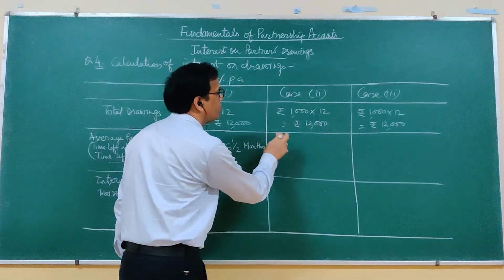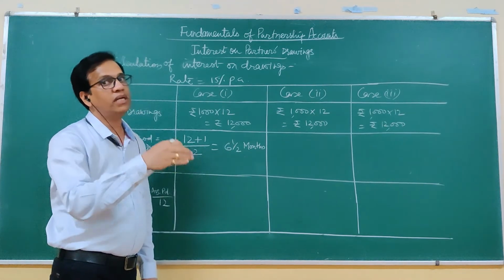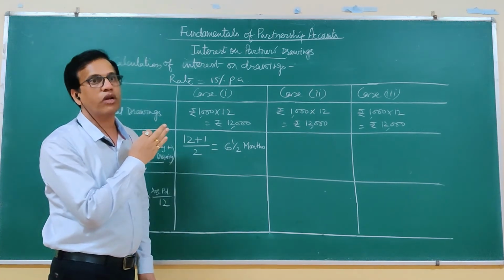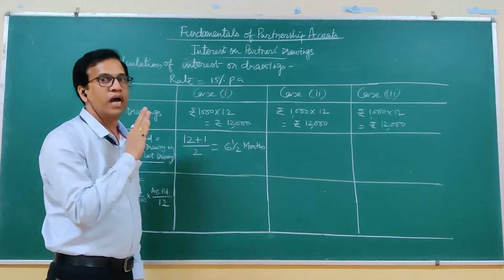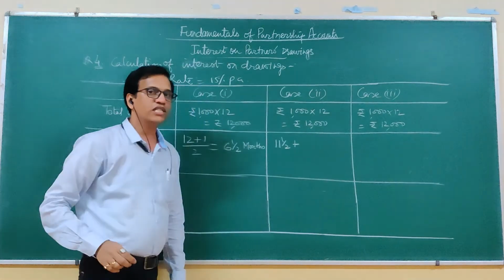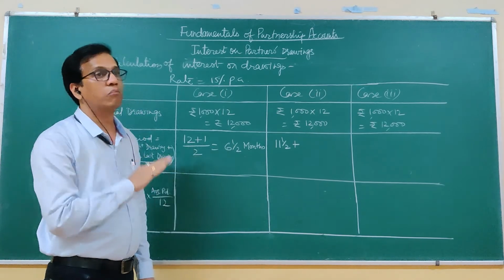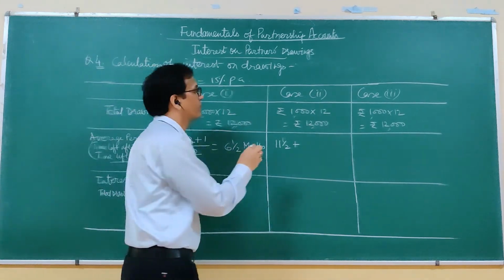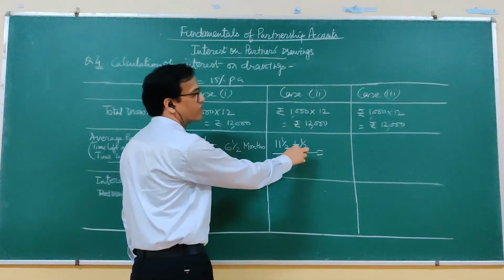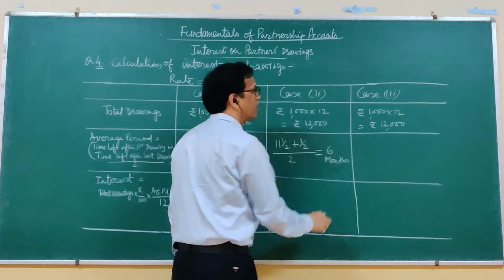Here it is done in the middle of every month. That means the first drawing is made in the middle of the first month. So 15 days of the first month are gone, or half a month is gone out of 12, then 11.5 months are left. The last drawing is made in the middle of the last month, so only half a month is left. So plus half, divided by 2. So 11.5 plus half is 12, 12 by 2 is 6 months. So here it is 6 months when it is in the middle.